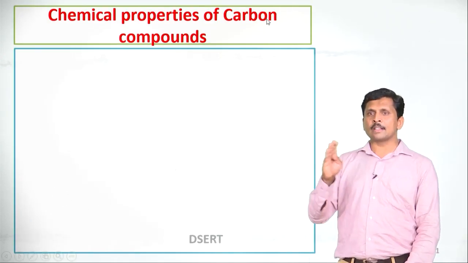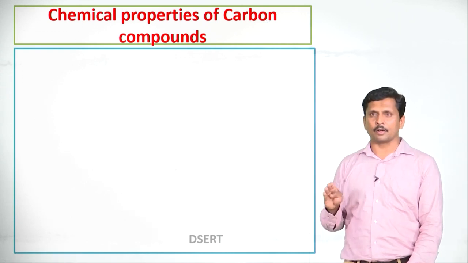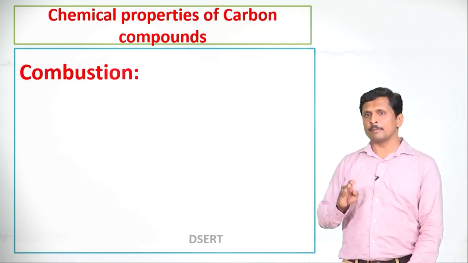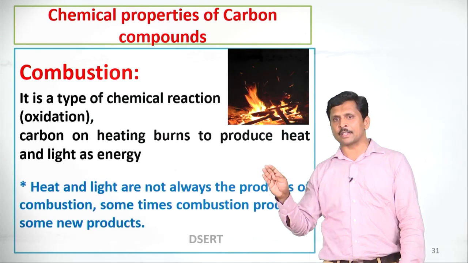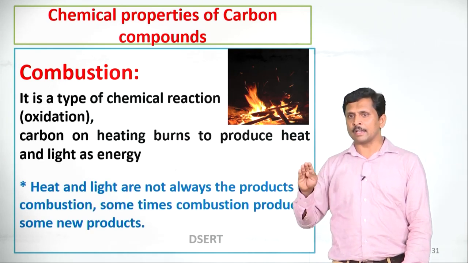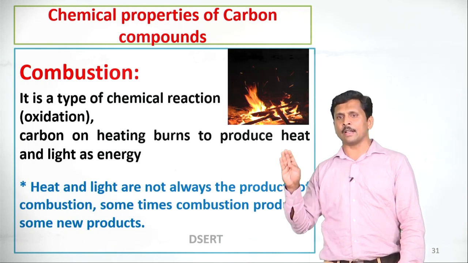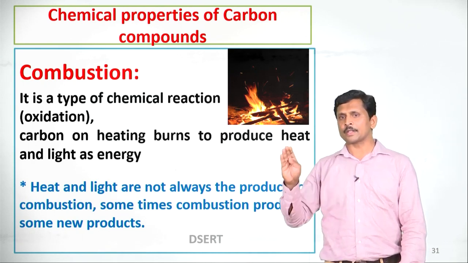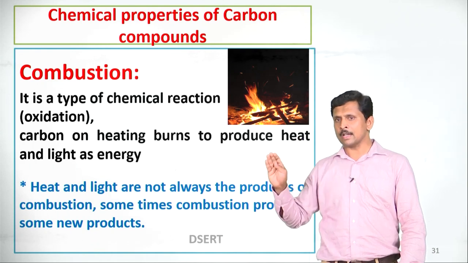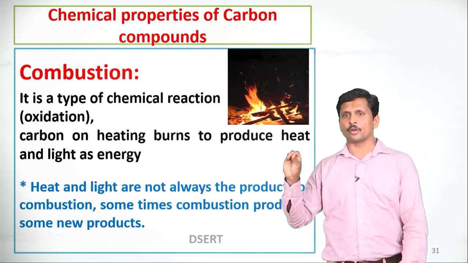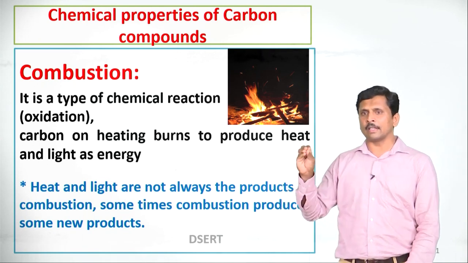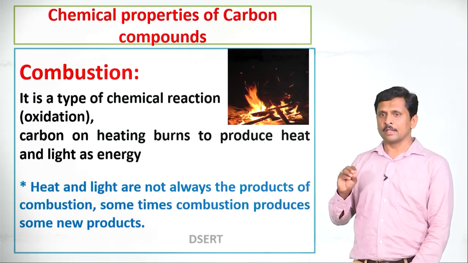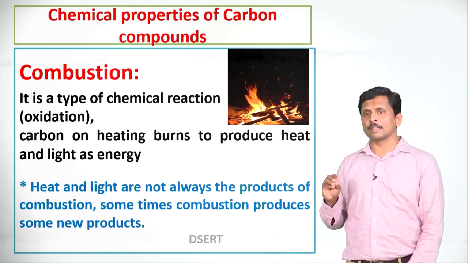Dear students, let us discuss chemical properties of carbon compounds. First one, combustion. What is combustion? Combustion is a type of chemical reaction in which carbon on heating burns to produce heat and light as energy. So, combustion is an oxidation reaction. Here carbon on heating burns to produce heat and light as energy. Not every time are heat and light the products of combustion. Sometimes combustion produces some new compounds.